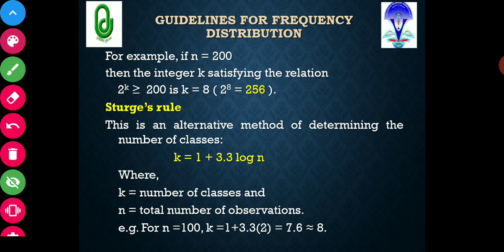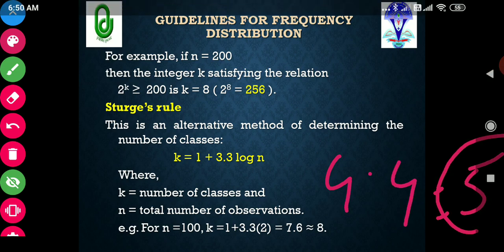So the number of classes will be 3.3 into 1, which is 3.3, plus 1 is equal to 4.4. That means about 5 classes. The number of classes will be 5 when you are having only 10 observations.